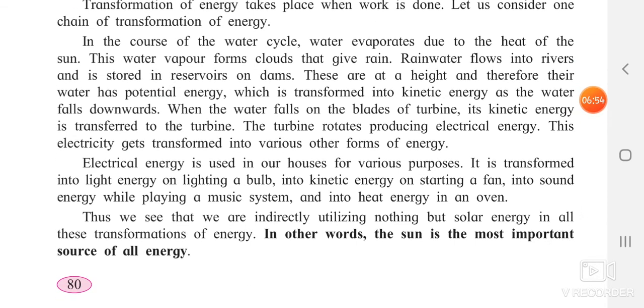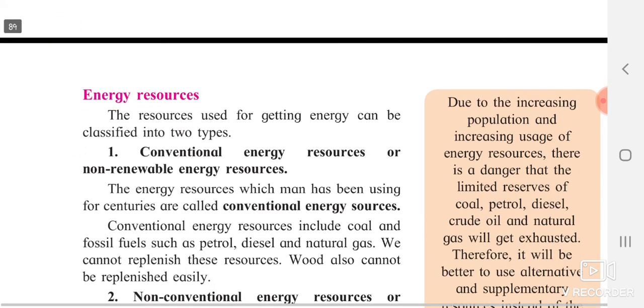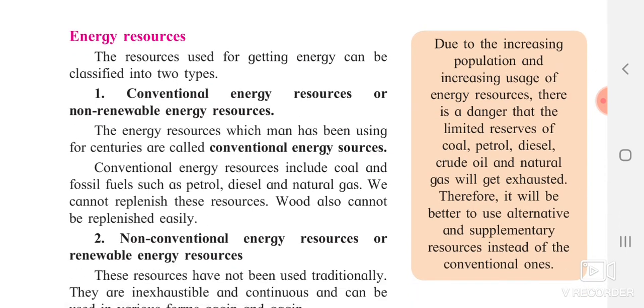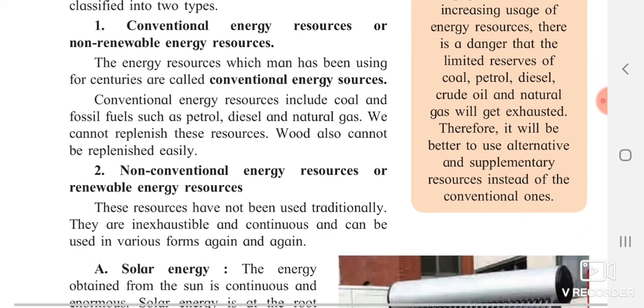So another point is that the sun is the most important source of all energies. The last topic from it is energy sources. There are two types. One is conventional and another is non-conventional. Conventional means non-renewable. Non-renewable means what? You cannot renew that thing again. Once used, finished. For example, petrol. If you burn petrol or diesel, after using, you are not going to get that petrol or diesel again. If you use wood, you cannot get it easily. So such types of energy resources are said to be conventional energy resources or non-renewable energy resources.